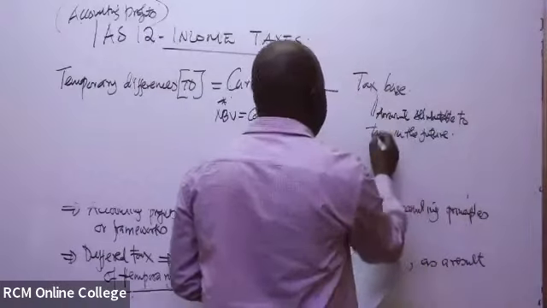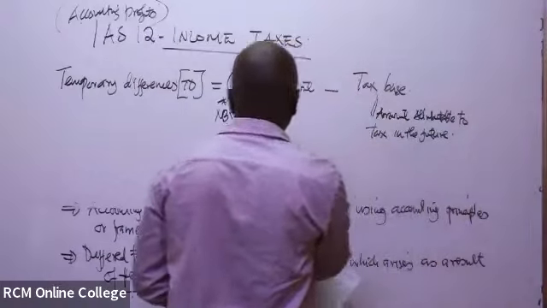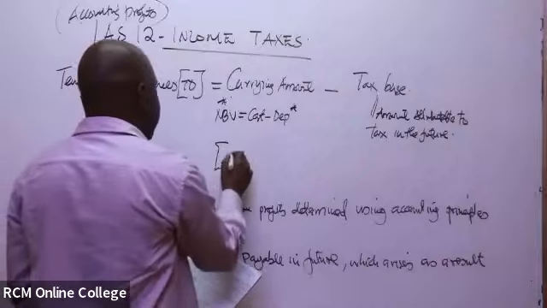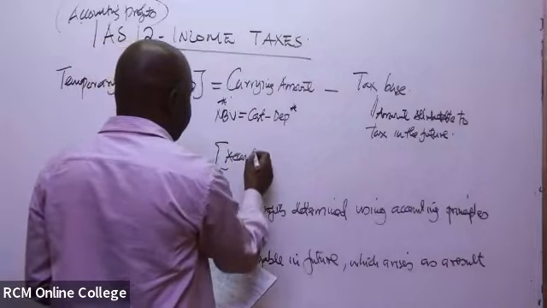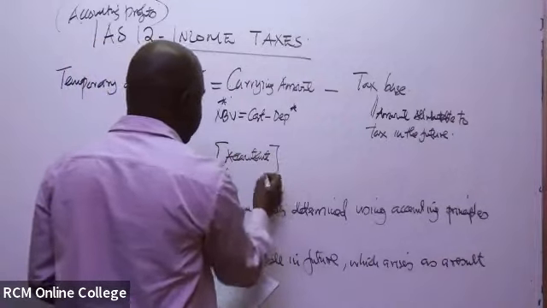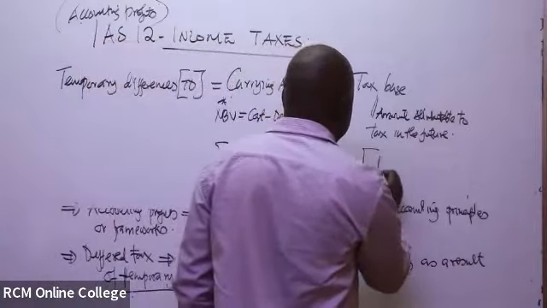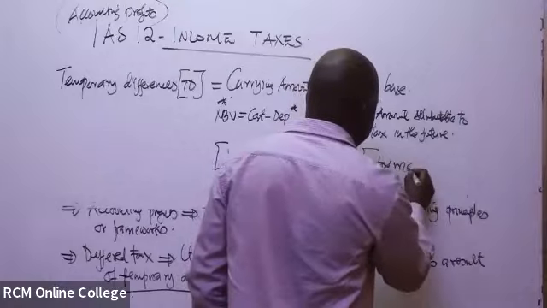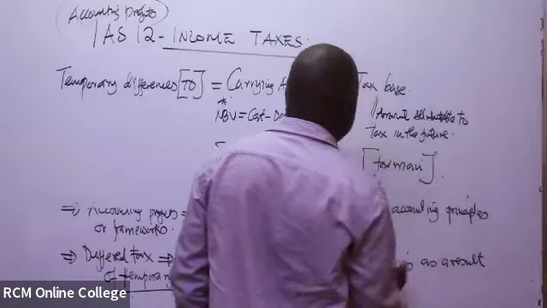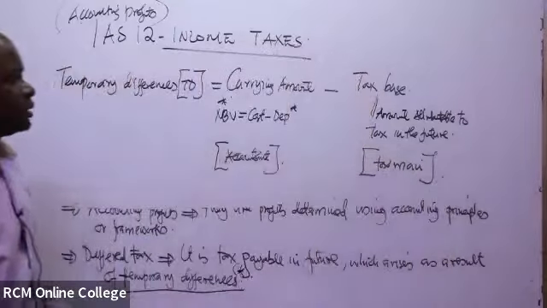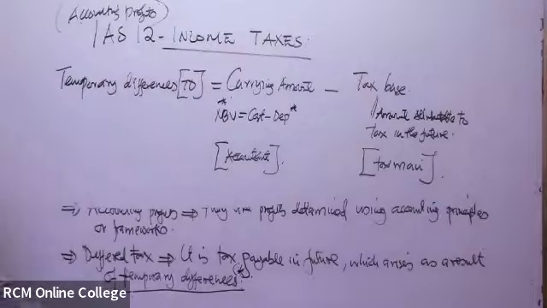This one, the carrying amount, is determined by the accountant as he prepares his books of accounts. But now this is what the taxman was expecting. This is the amount that was supposed to be taxed.